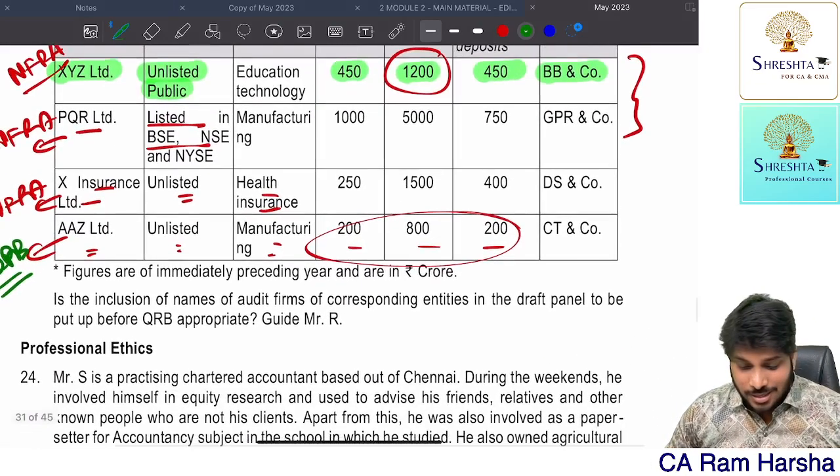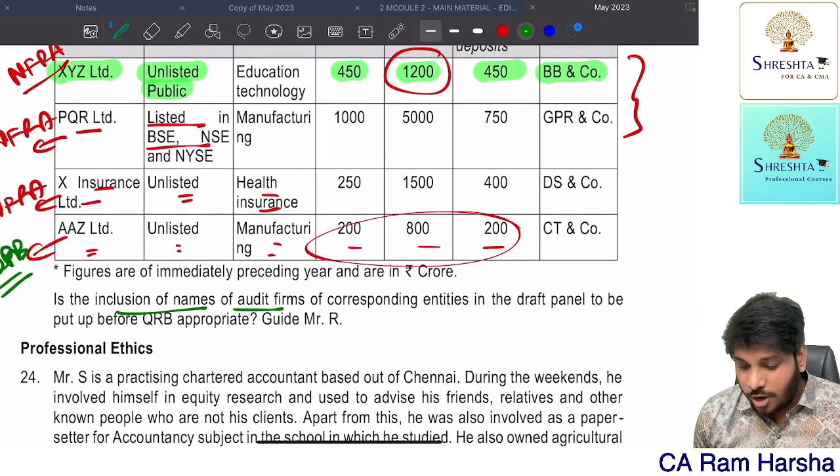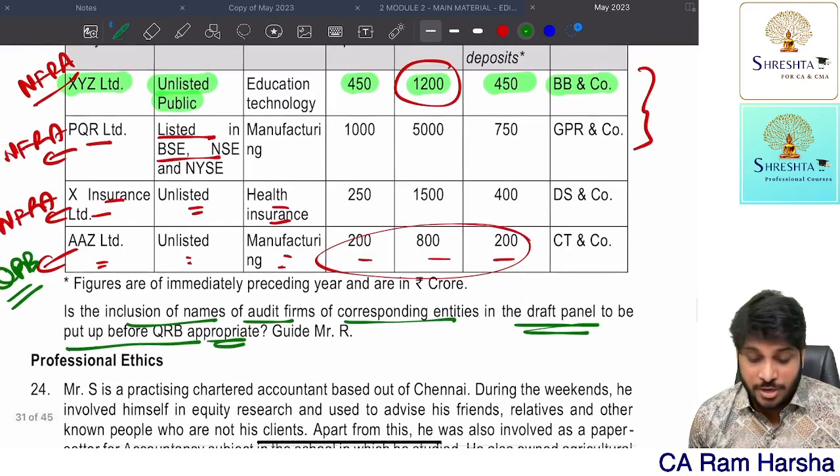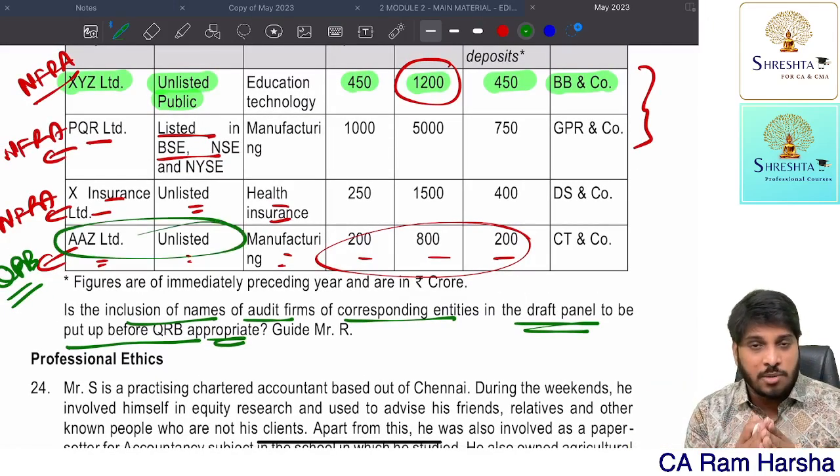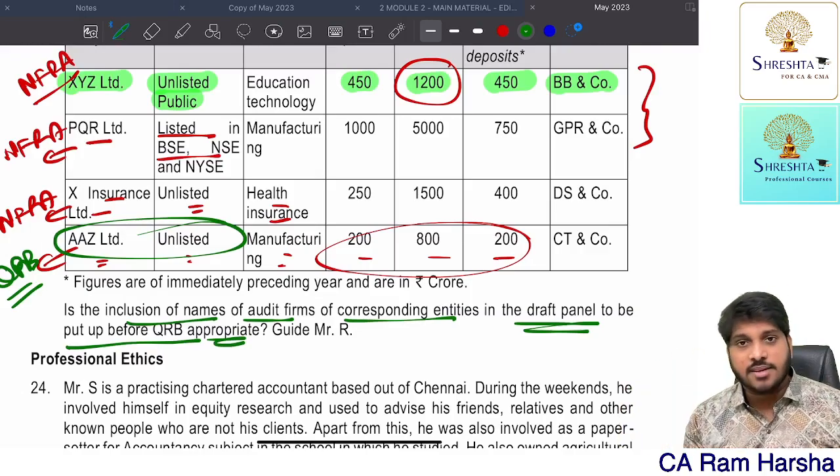That's it. So, is the inclusion of names of audit firms in the draft panel to put up before QRB appropriate? Not appropriate. Only AAZ is appropriate. For the remaining three, NFRA has the authority. QRB does not have the authority. Read the answer thoroughly, you will understand.